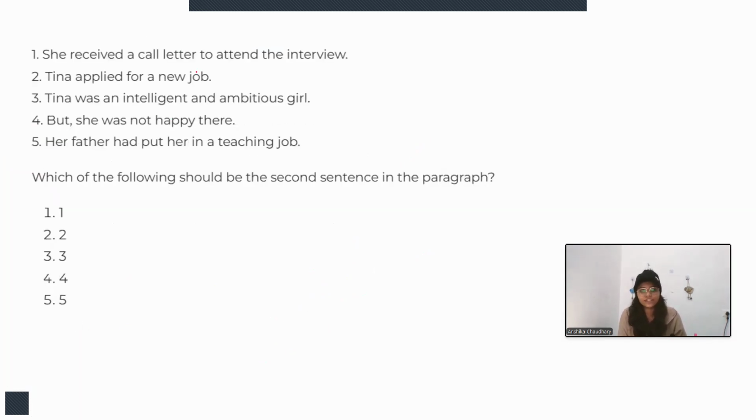The next question is she received a call letter to attend the interview. So it should not be the first statement. Tina applied for a new job.